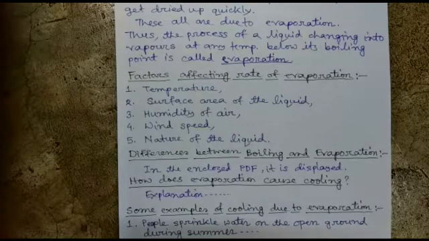We know that boiling is a bulk phenomenon and evaporation is nothing but a surface phenomenon. In case of boiling, no cooling occurs, but in case of evaporation, there will be cooling. So these are things I'll be sending you in an enclosed PDF.